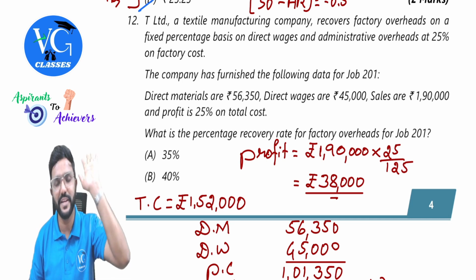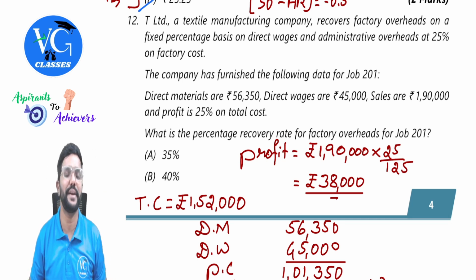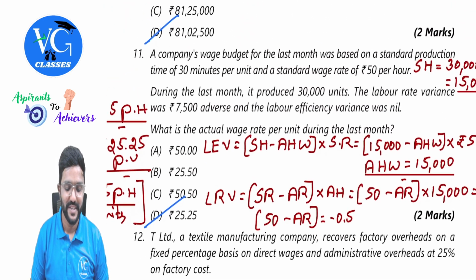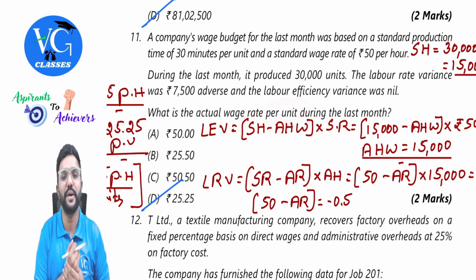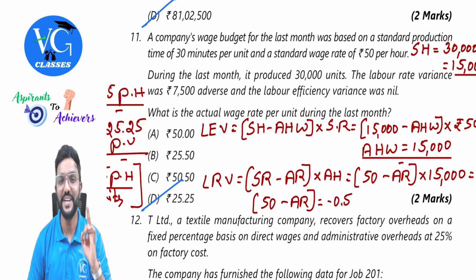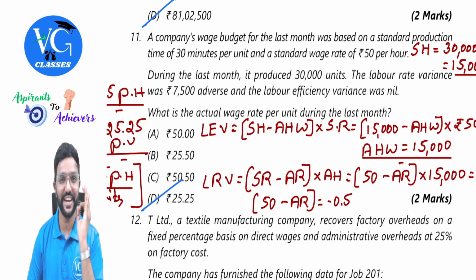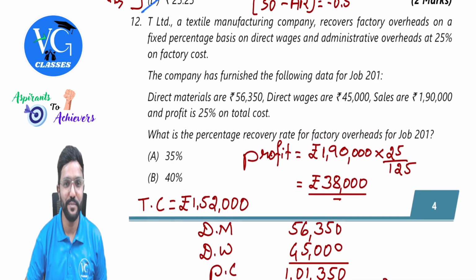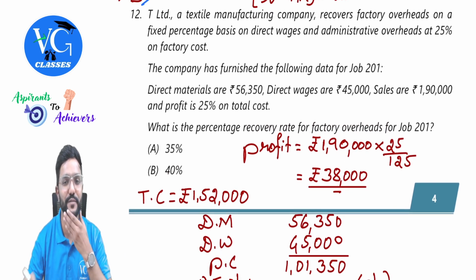So the student will be under the notion that what they have asked is per hour. But actually, that is where the twist is. They have asked per unit, guys. When you solve this kind of question, you will be ultra careful in the exams. So please be very careful when you are reading the requirement of the question, guys.